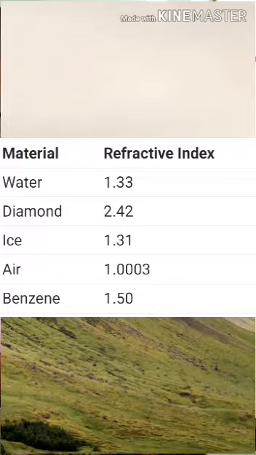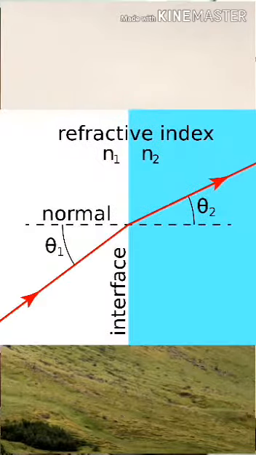Diamond has the highest refractive index and air the lowest. Now we see the image of refractive index. When the light ray passes through the interface, it changes to the normal, theta 2.